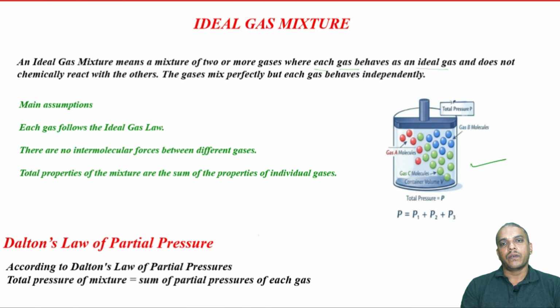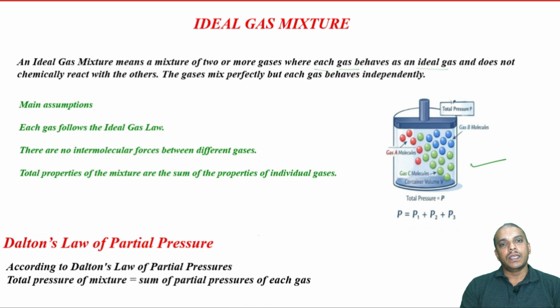In this video, we will learn about ideal gas mixture. An ideal gas mixture is a mixture of two or more gases where each gas behaves as an ideal gas. A good example of an ideal gas mixture is air. In air, we have nitrogen, oxygen, carbon dioxide and many other gases in small percentages. So, do we call it an ideal gas mixture?